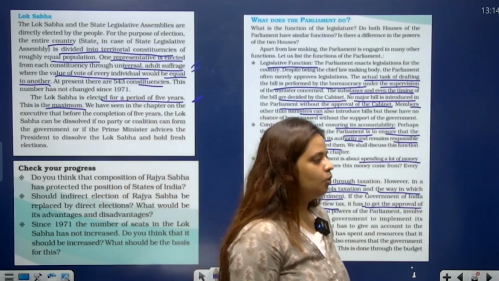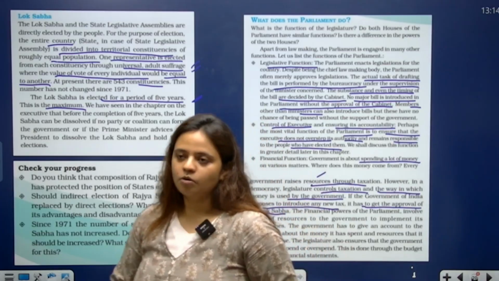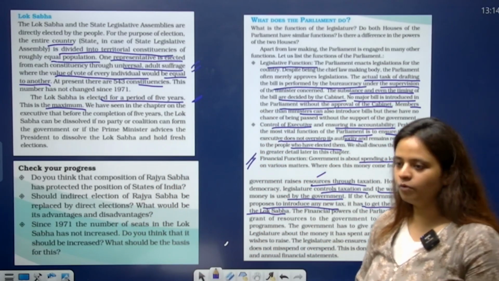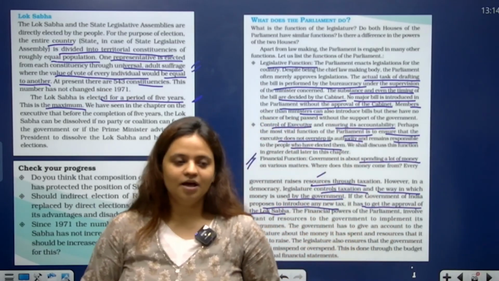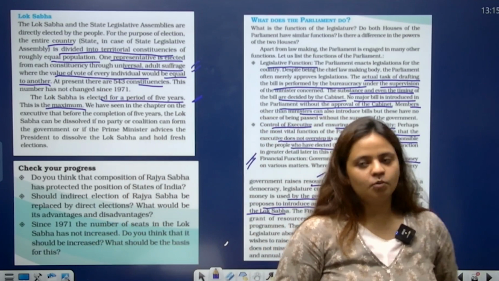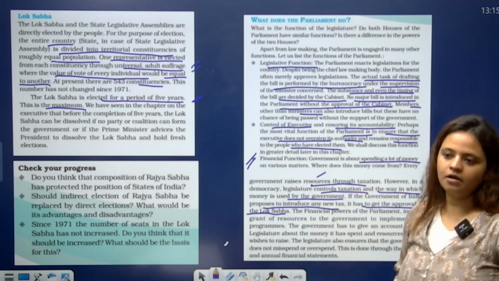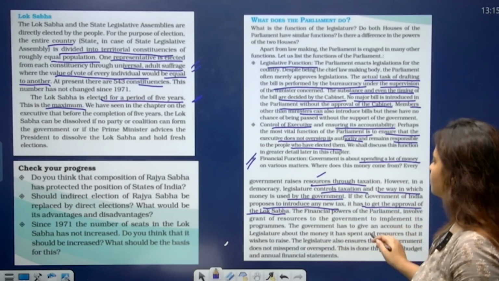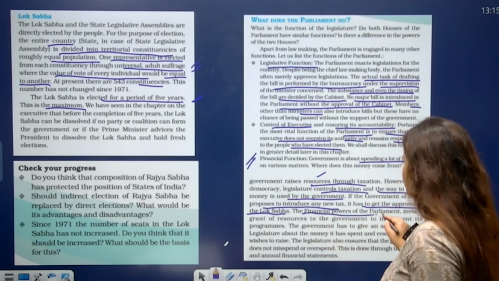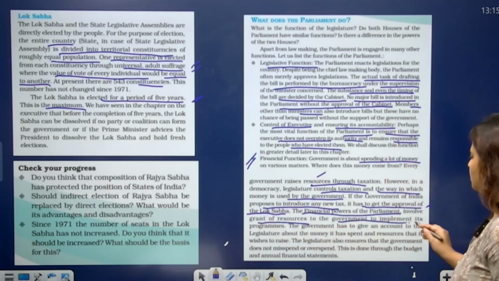Okay, when I told you that the money bill can only be initiated in the Lok Sabha, I was actually talking about this. Okay, so there is no role for Rajya Sabha in case of any money bill that is presented in the parliament. Only the Lok Sabha can initiate it, only the Lok Sabha can approve it, and it has to have the support of the government. Okay. So, financial powers of the parliament involve the grant of resources to the government to implement its program.